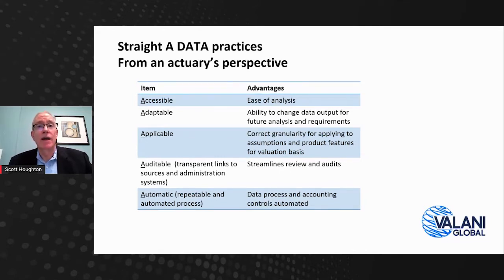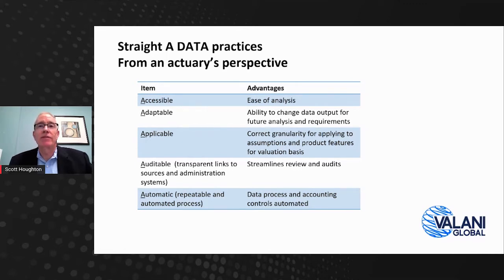So if we are redesigning it, what do we want it to look like? We want accessibility. We want tables or output from our IT process and our data fabric that'll connect directly to our actuarial software. We want it to be adoptable. We want to be able to change our data if future requirements change. We want applicable data. The data needs to support our actuarial software.